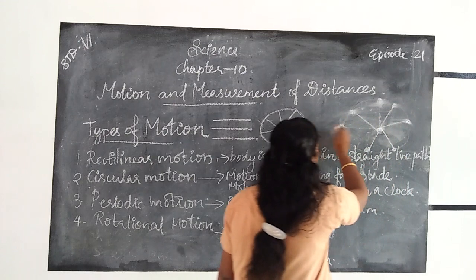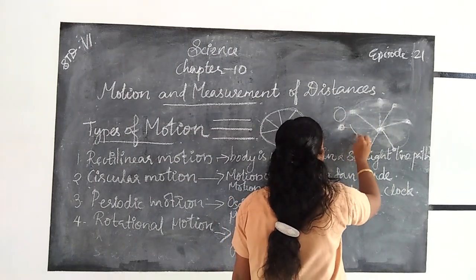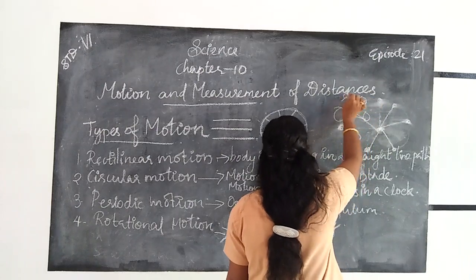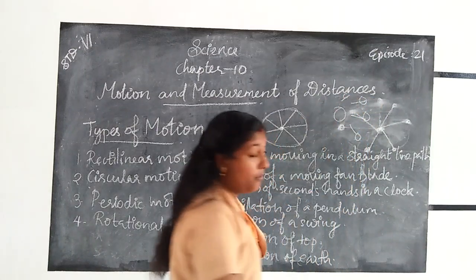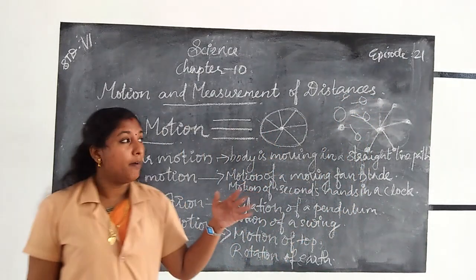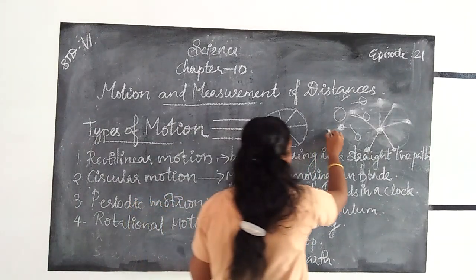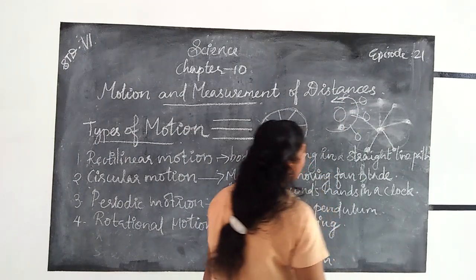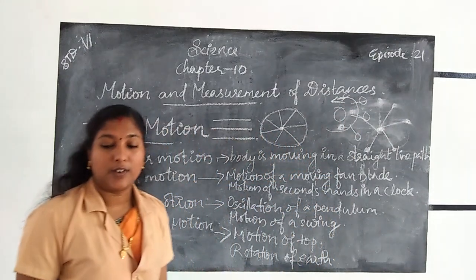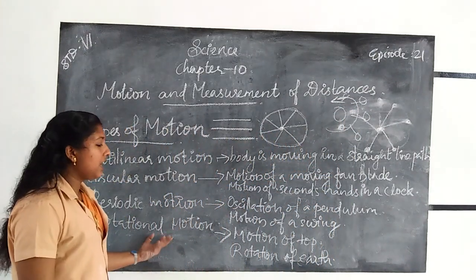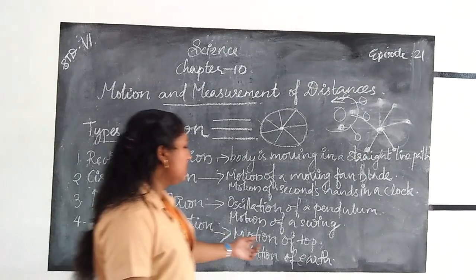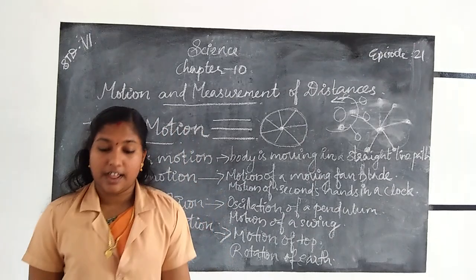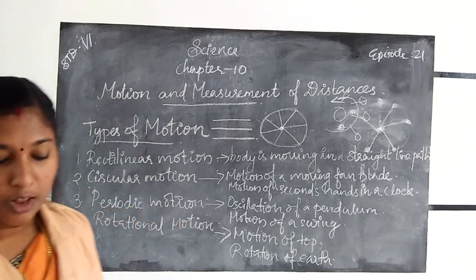Suppose we know that here is the sun, here is the earth. So the earth moves. The whole body moves about an axis. That is called rotational motion. Examples for rotational motion are motion of a top, rotation of the earth, etc.